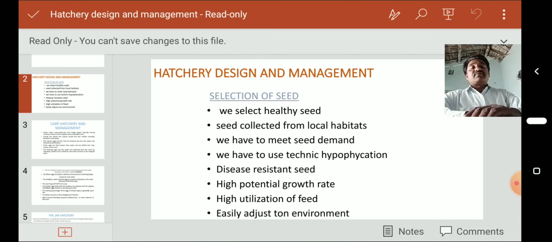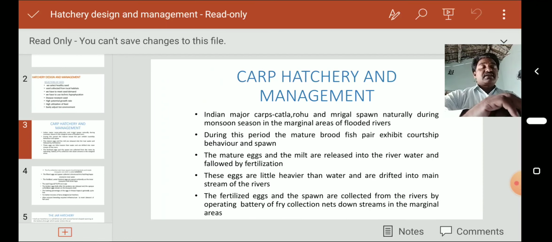First of all, hatchery design and management, seed collection. We select healthy seed collected from local hybrids. We have to meet seed demand. We have to use the technique of hypophysation for large scale production of seed and disease resistant seed. We have to select high potential growth rate, high utilization of feed, that is most important, and seed that easily adjusts to the environment.